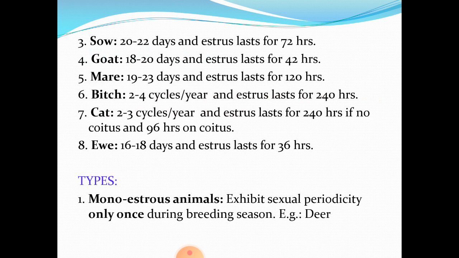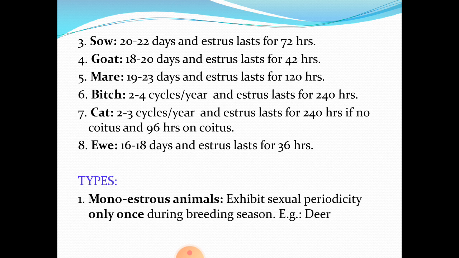Mare, the cycle runs once in 19 to 23 days and the estrus lasts for about 120 hours. In case of bitch, 2 to 4 cycles are run in a year and the estrus lasts for about 240 hours.